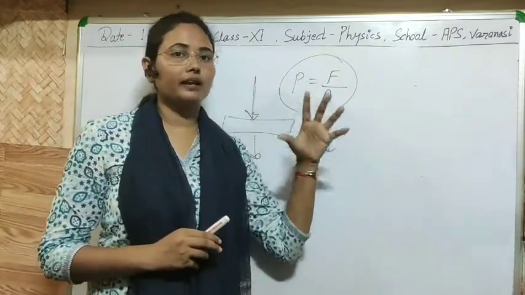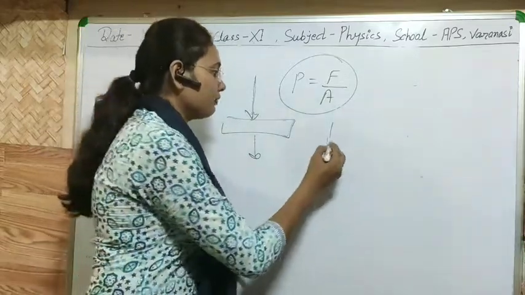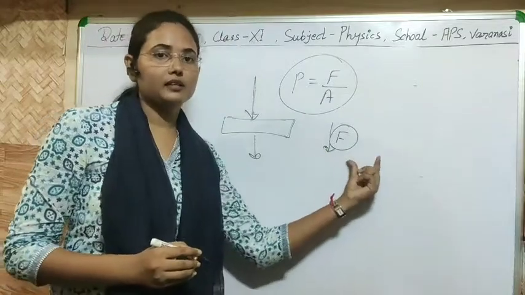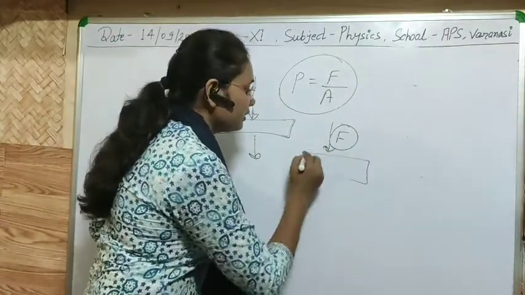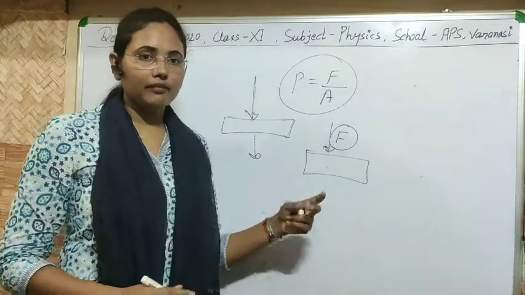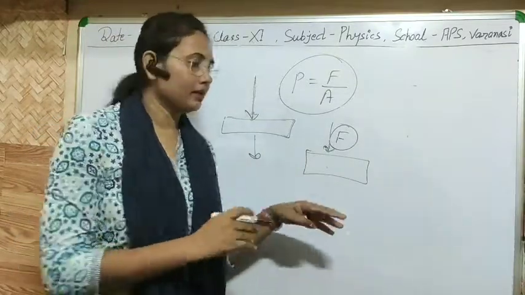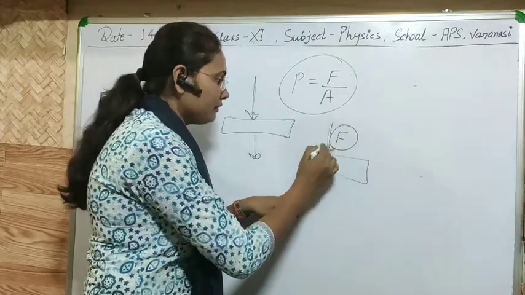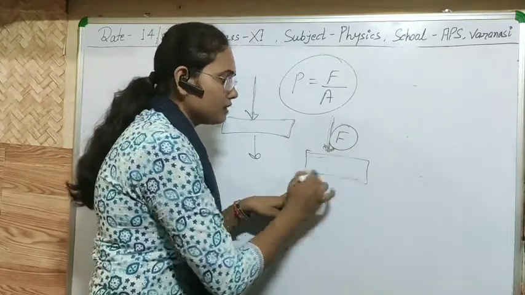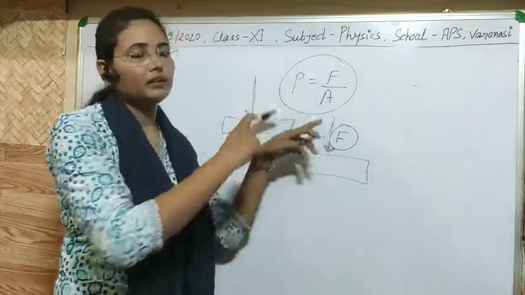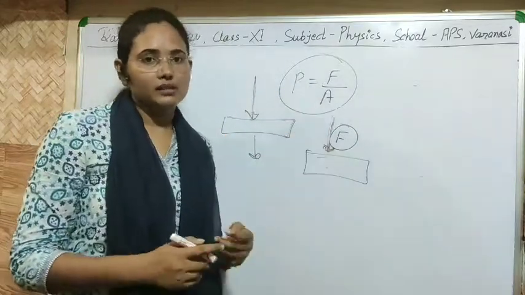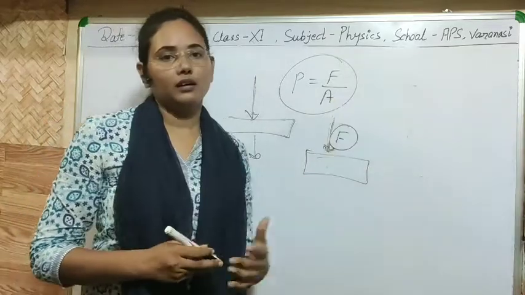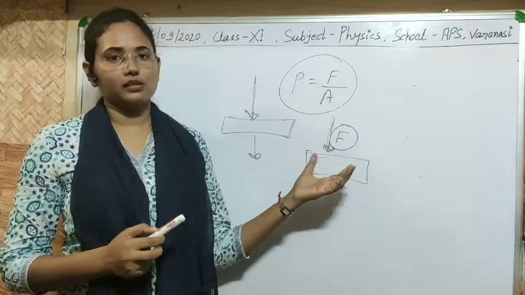For the application of our force, there must be some larger area. If there is a wooden block, then definitely the area of this block is quite greater, and if force is applied on this larger area, there will be a reduction in pressure on the sand, and the sand will not yield at that time, and we can easily walk on that sand using wooden blocks.